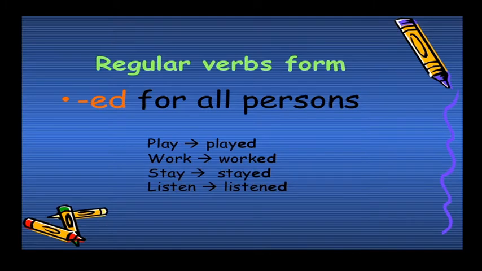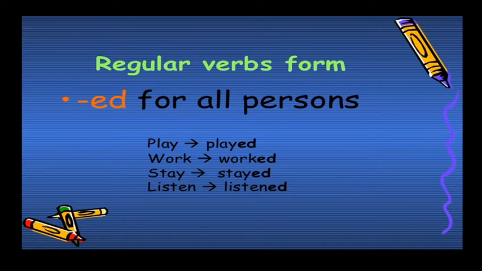Regular verb forms: we are adding ed for all the persons. For example, here: play, work, stay, listen. All these verb forms are the V1 form, the present form, the base form. We are to use the V2 form for the past simple and also past tense, and the remaining past perfect and other things. How to change the base form verb into V2 form and V3 form?